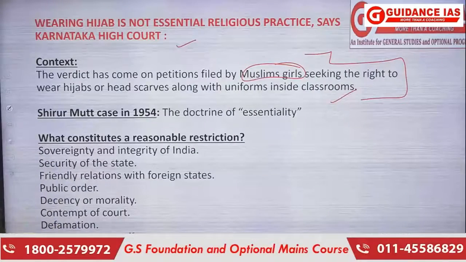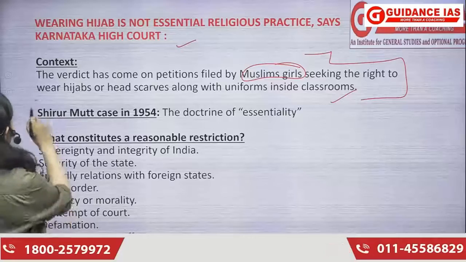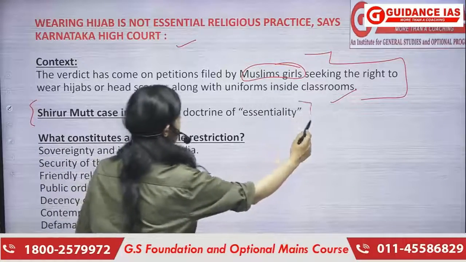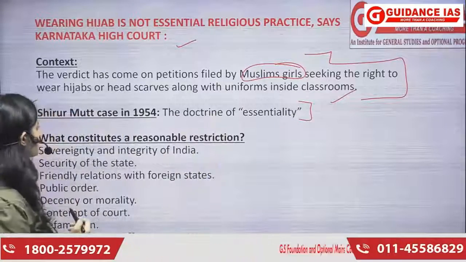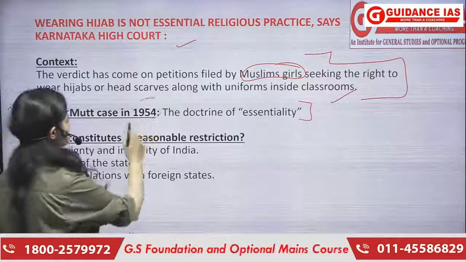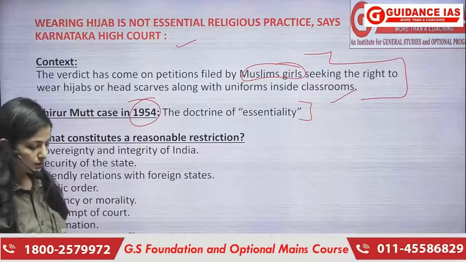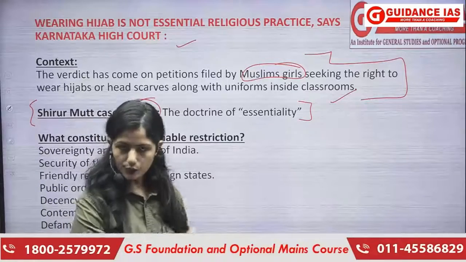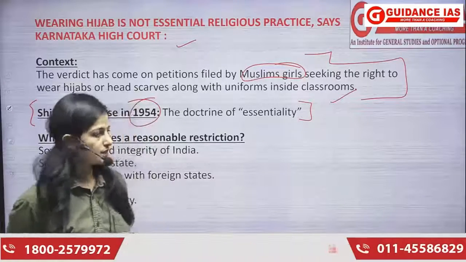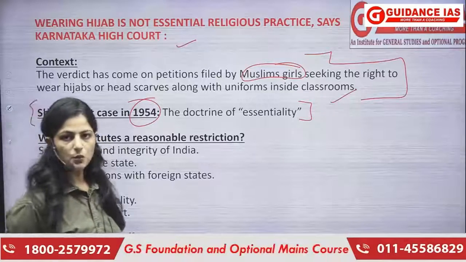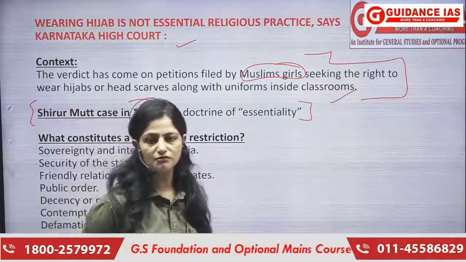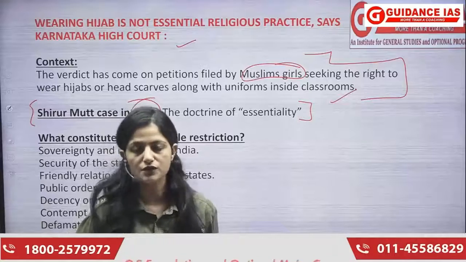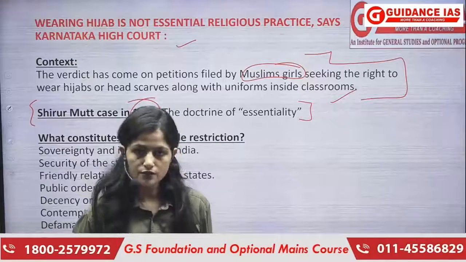Coming back to our topic, the context is clear to you. Now, what is important for us is to understand a very important case, which is the Shirur Math case, 1954 में जो हुआ था, and the doctrine of essentiality which came during this case. So in the Shirur Math case in 1954, the Supreme Court came up with a very important thing called the doctrine of essentiality. What is the doctrine of essentiality?